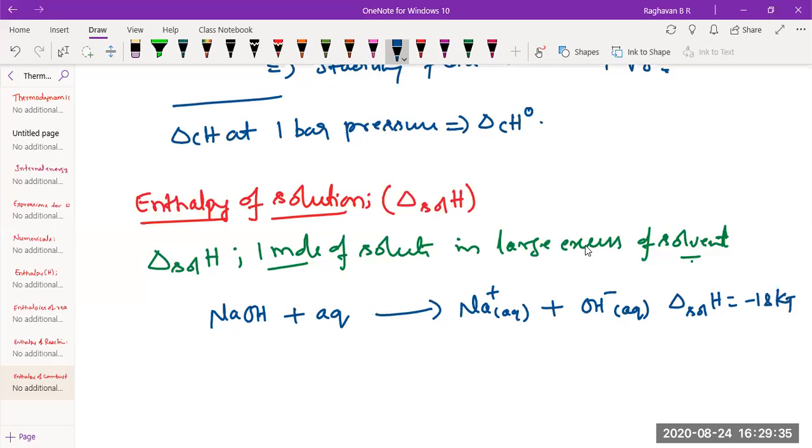So when sodium hydroxide is dissolved in water, heat is liberated. It liberates a really good amount of heat. In the lab, if you dissolve sodium hydroxide in a beaker, it will become hot, so hot that you can't even touch it for a while.